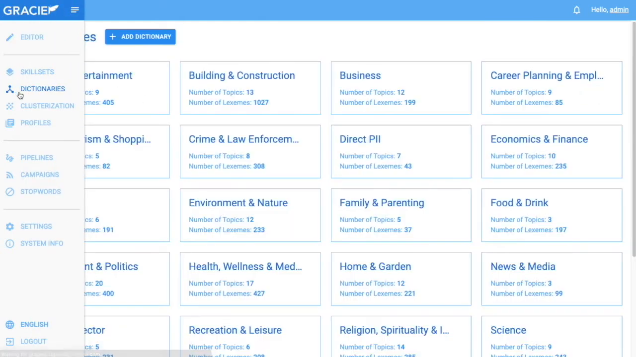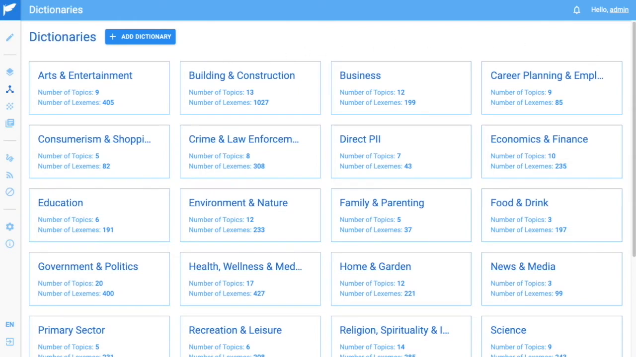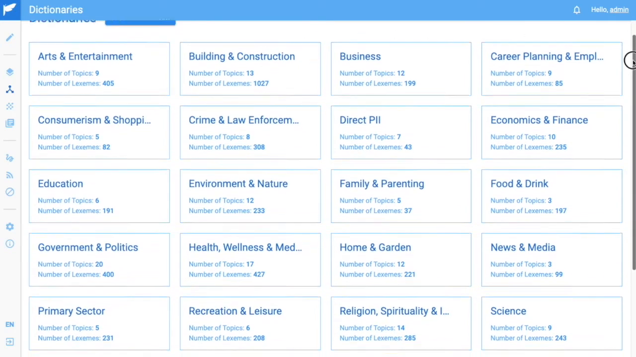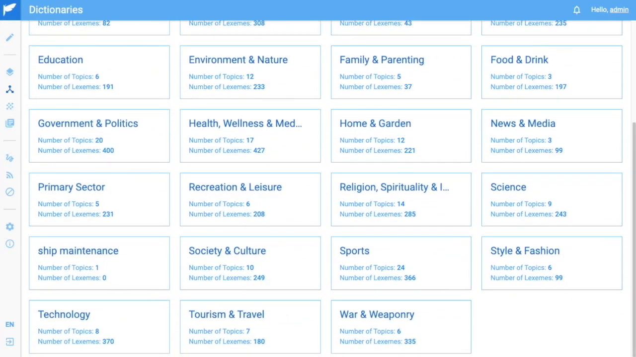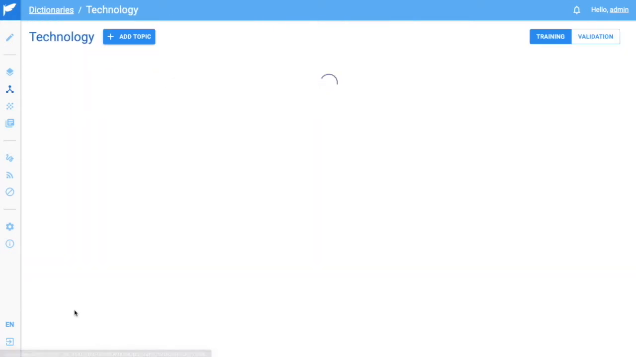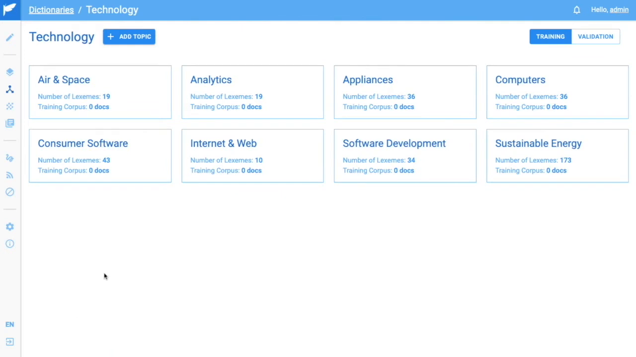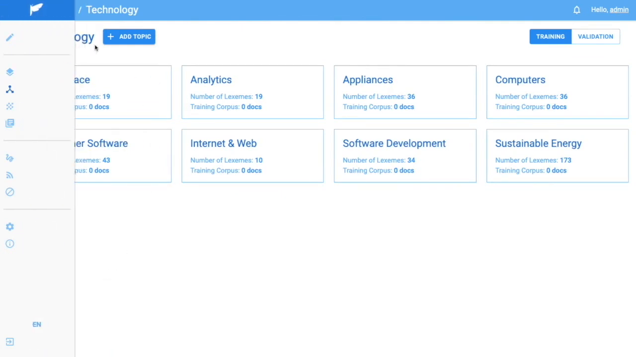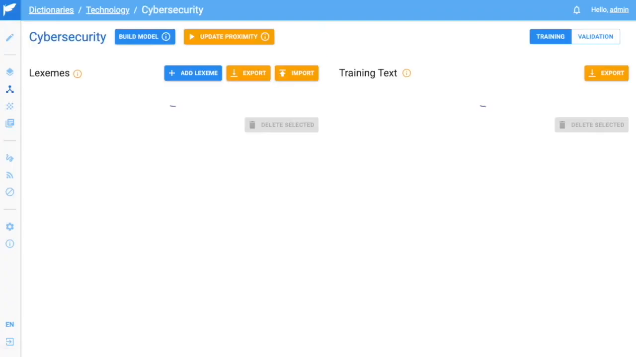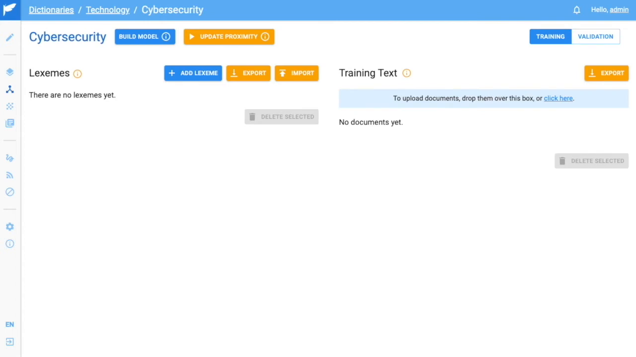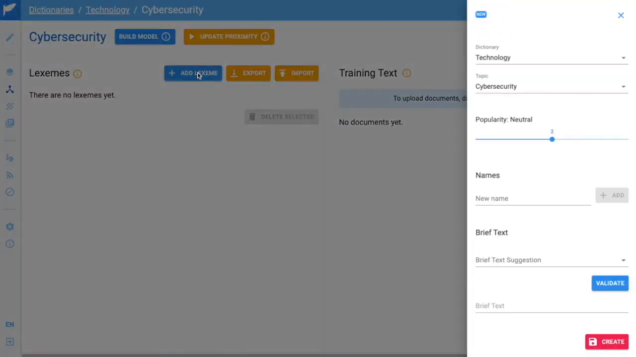To do that, we can navigate to our dictionaries, which contain our general knowledge classification. You can see we identify things from education to sports. From here, we can go into our technology dictionary and add a new topic of cybersecurity. Within this new topic, we need to start adding lexemes, or words and phrases with definitions.